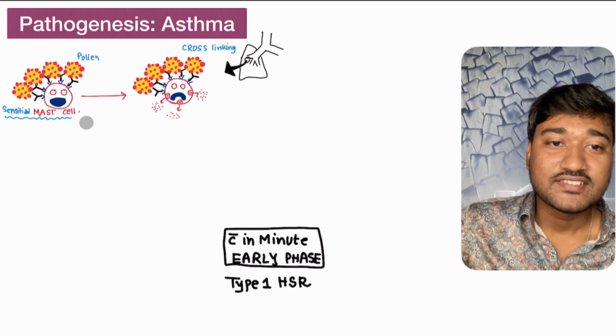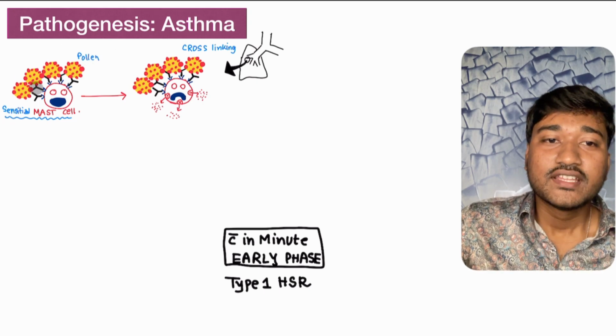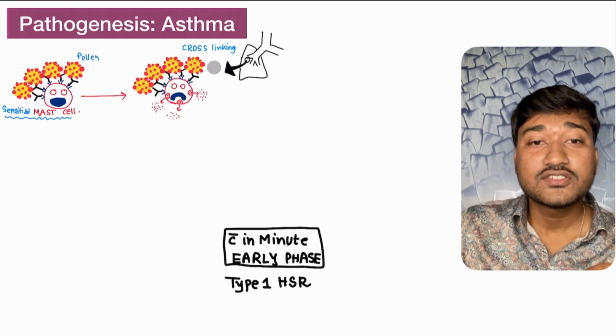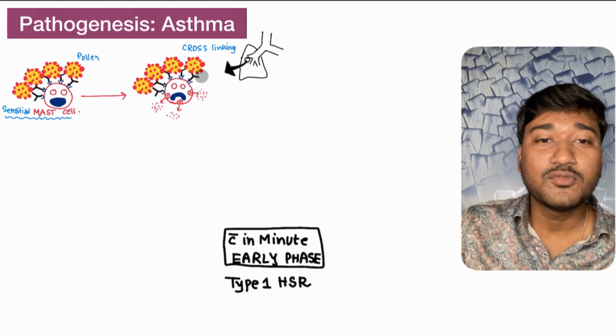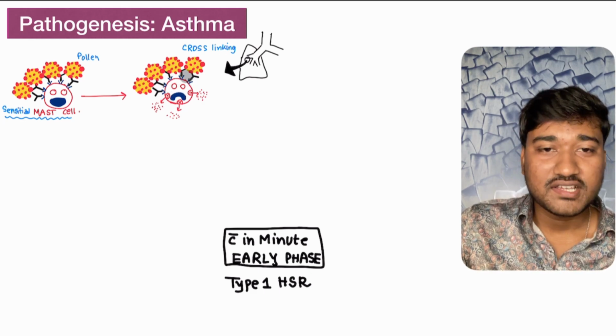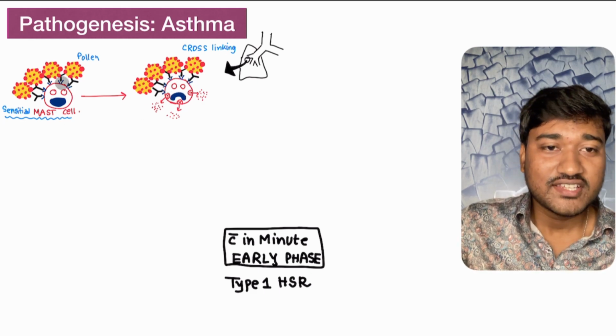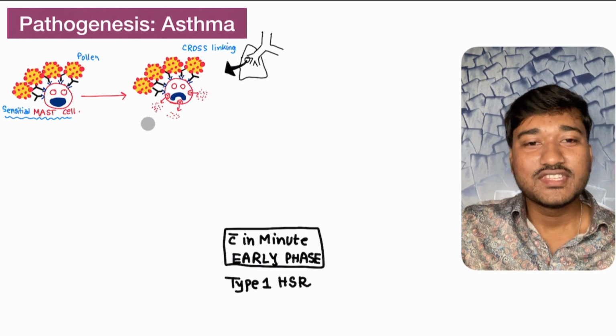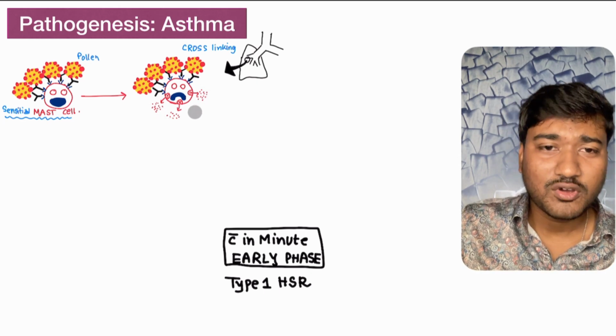So what happened? The sensitized mast cell now received too much pollen. This pollen binds here, which leads to cross-linking. The most important thing is cross-linking of the IgE molecules. Because of cross-linking, this mast cell is stimulated. Look, now the sensitized mast cell is an angry bird. It will produce these molecules. What are those molecules?